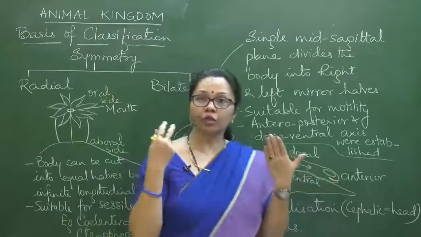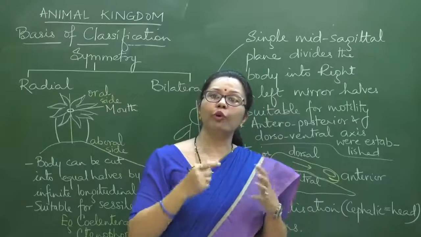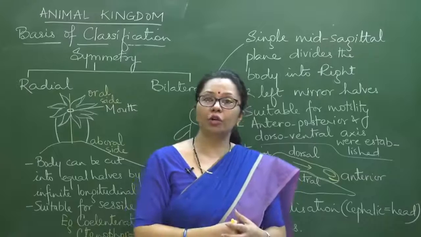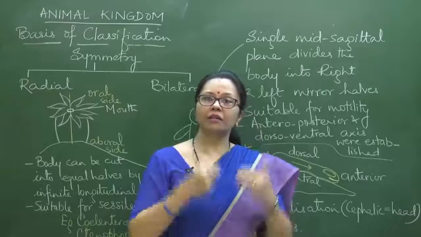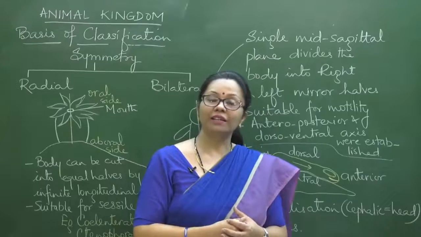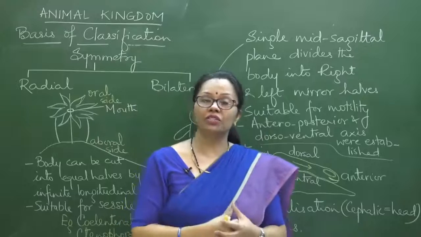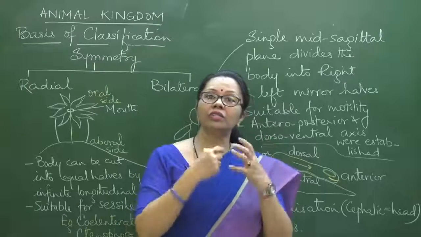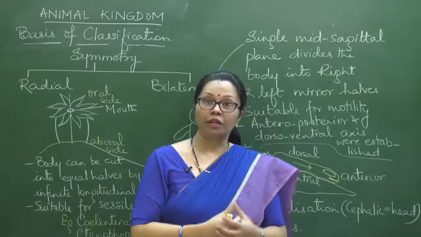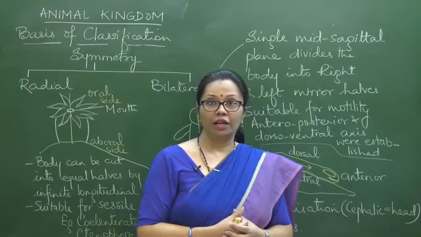And even in our case, you can see where the head is, within the head there is the brain. And don't you think our most important sensory structures are also located here? The eyes are here, the ear, nose, the tongue with the taste buds in it, isn't it? So you can see most of the important sensory structures are in this region only. So why do we have that? Because in the course of evolution, this is how it has evolved, isn't it?